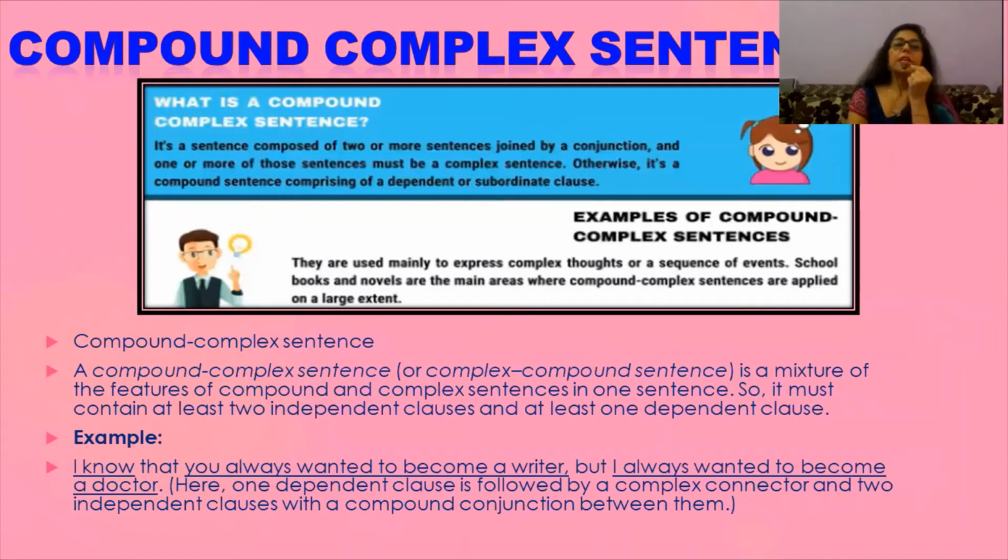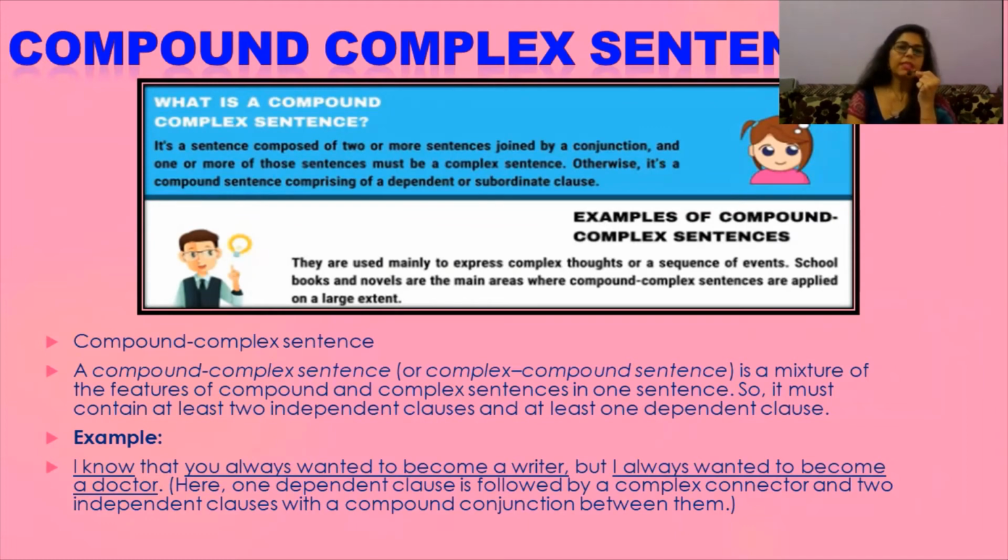If we talk about a compound and complex sentence, then it is a mixture of the features of compound and complex sentences in one sentence. So it must contain at least two independent clauses and at least one dependent clause.